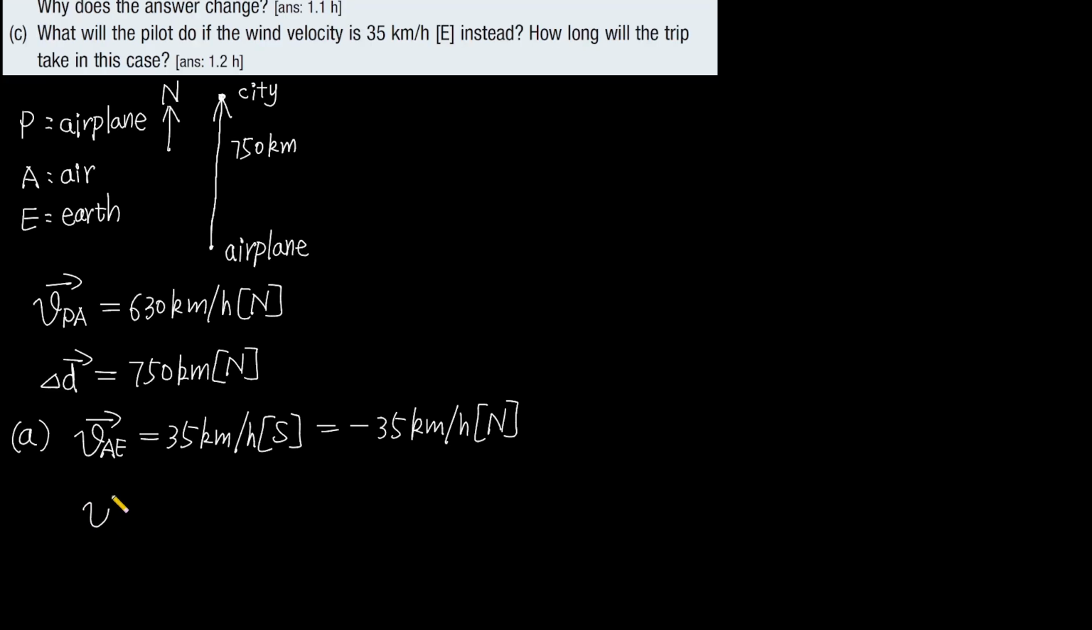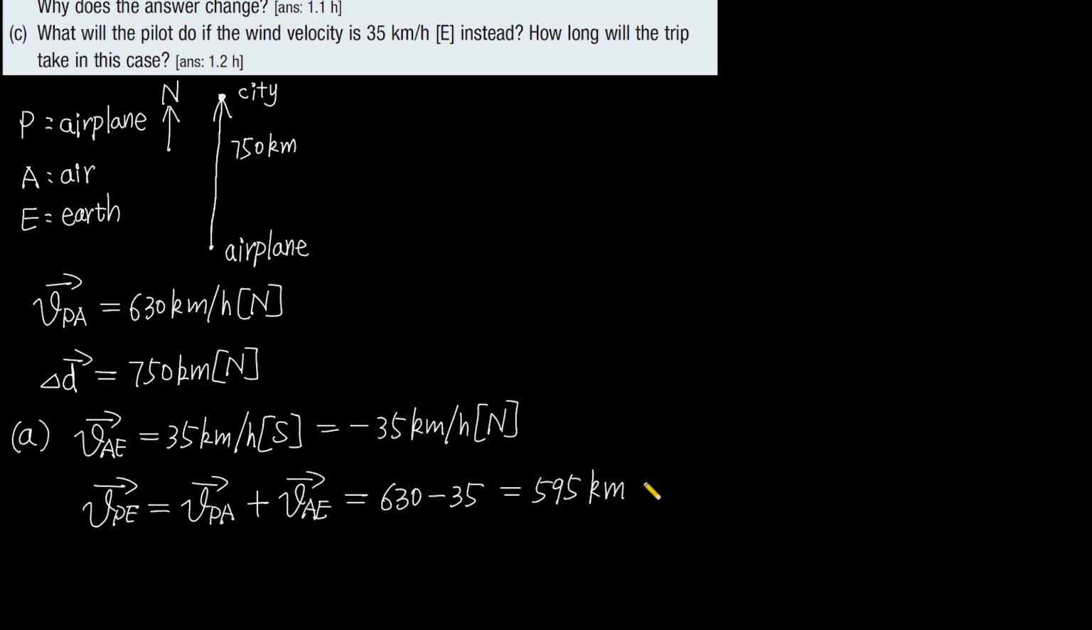Now, the velocity of the airplane relative to the earth equals the velocity of the airplane relative to the air plus the velocity of the air relative to the earth. Now this equals 630 plus negative 35, and this equals 595 kilometers per hour, direction north.